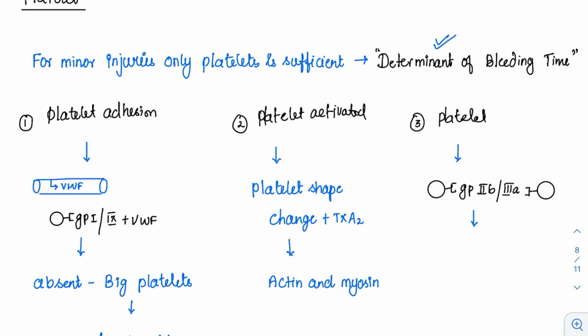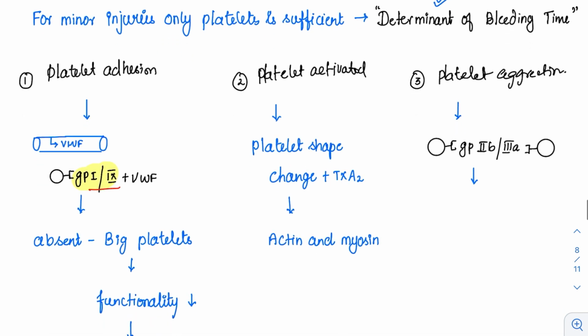All of them are self-explanatory. First, adhesion. Adhesion means the platelet comes and gets attached. It gets attached with one factor, called von Willebrand factor. These platelets have one receptor called GP1b-9. This GP1b-9 is the one which adheres to the von Willebrand factor. So this we have to remember.